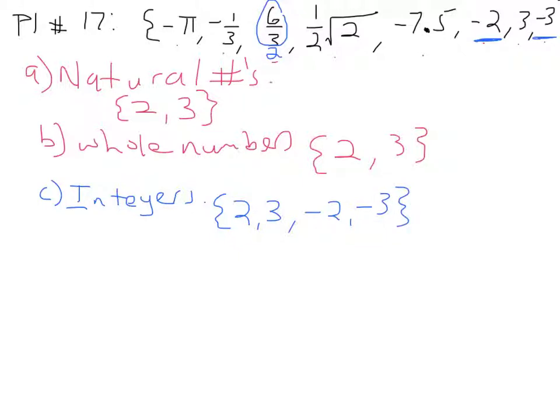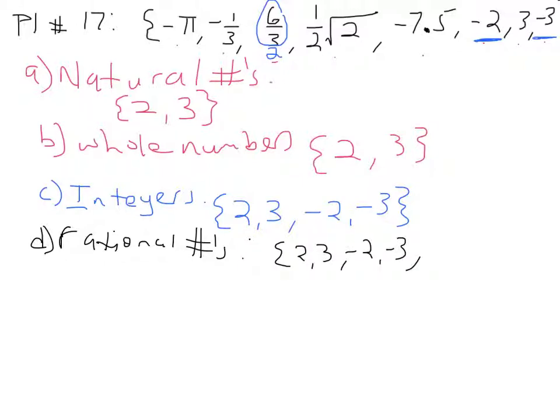Rational numbers are anything that can be written as fractions. Our rational numbers include our natural numbers, our whole numbers, our integers. So rational numbers are going to be our 2, 3, negative 2, negative 3.